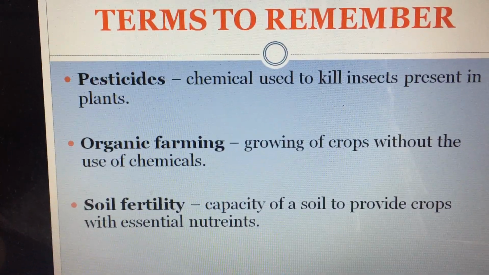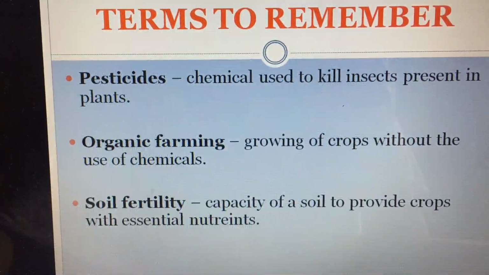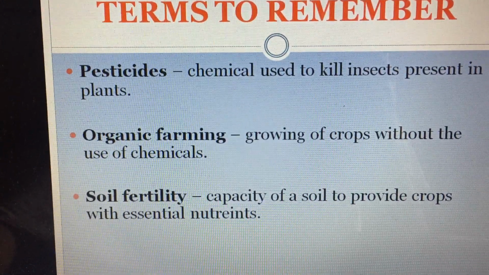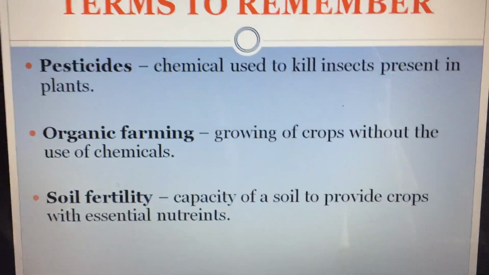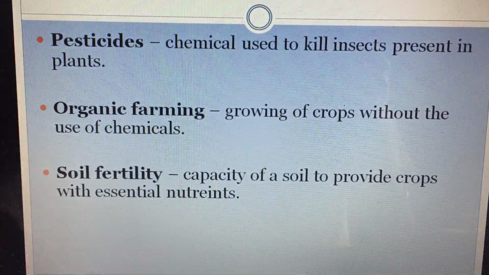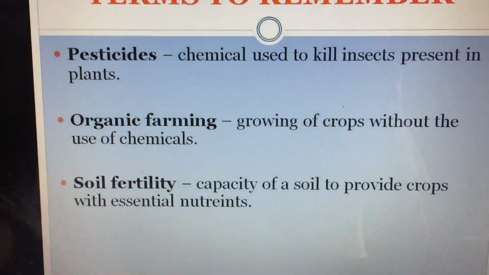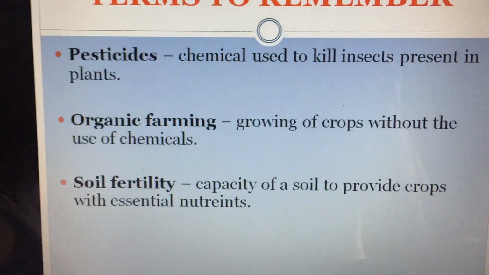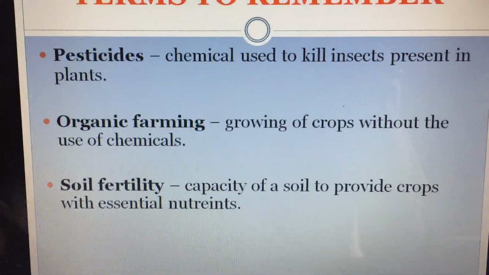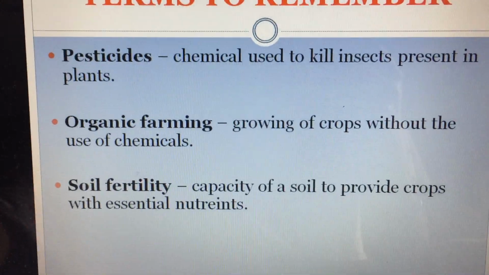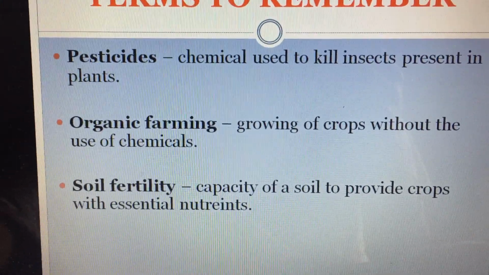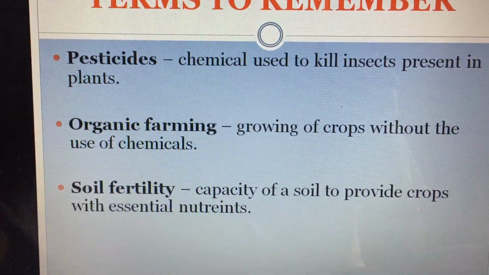Then comes soil fertility: the capacity of a soil to provide crops with essential nutrients. Now in order to have a proper quality of plant to grow, the soil needs to be fertile. Now how is a soil fertile? If it has all the essential nutrients.